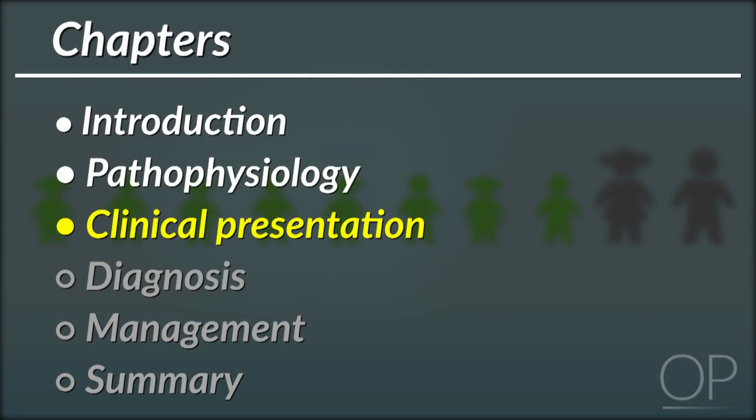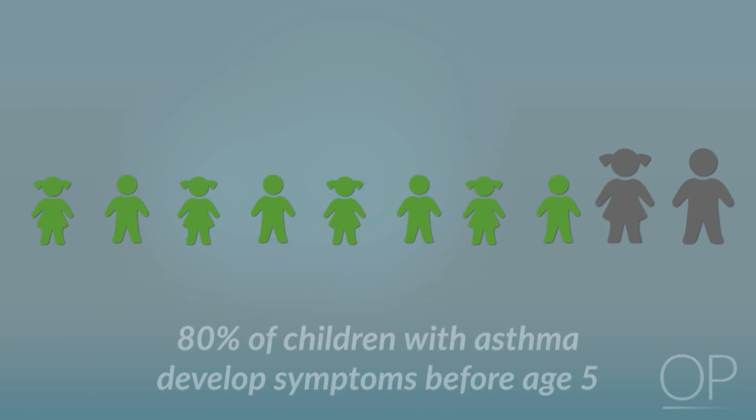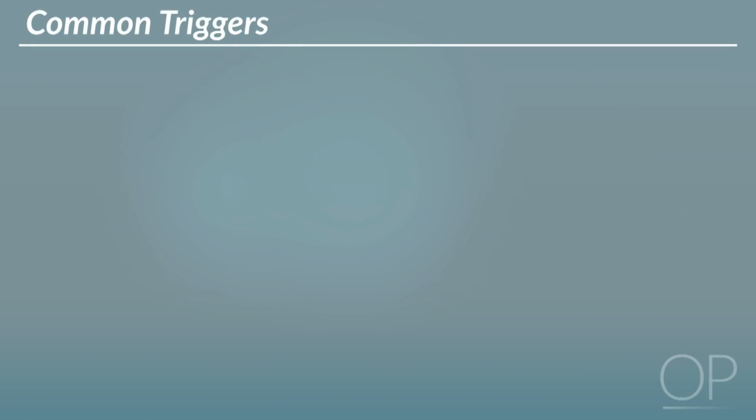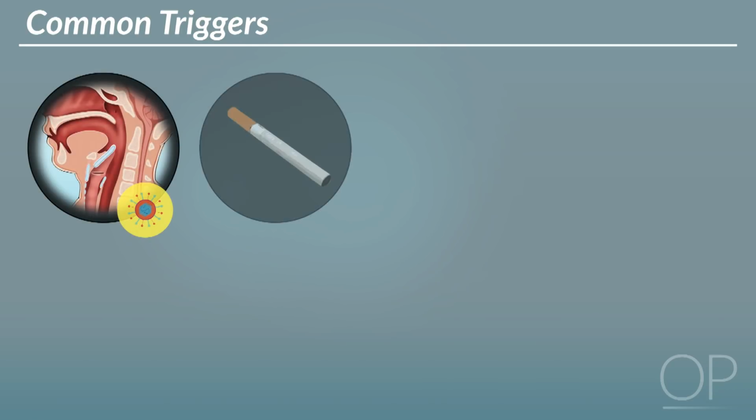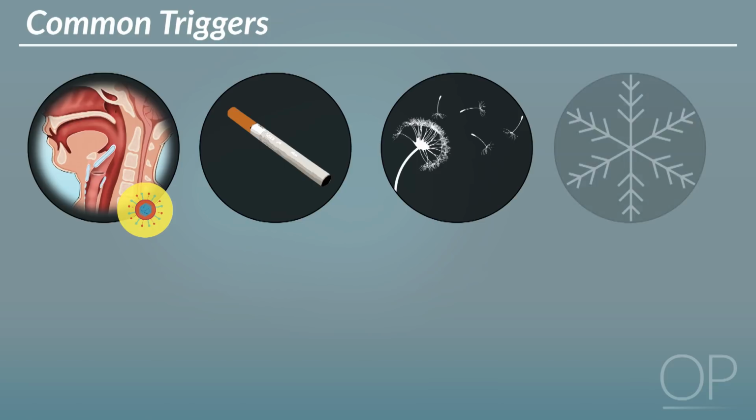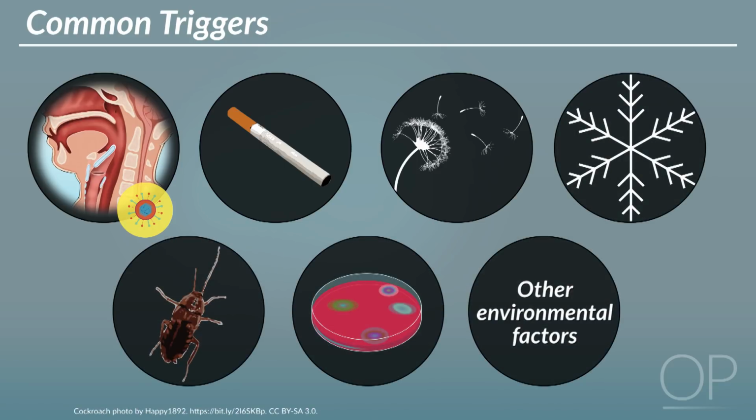Clinical presentation. Asthma generally presents at a young age, with approximately 80% of children with asthma developing symptoms before age 5. Some common triggers of asthma exacerbations in children include viral upper respiratory infections, smoke, seasonal change, cold weather, cockroaches, mold, and other environmental factors.